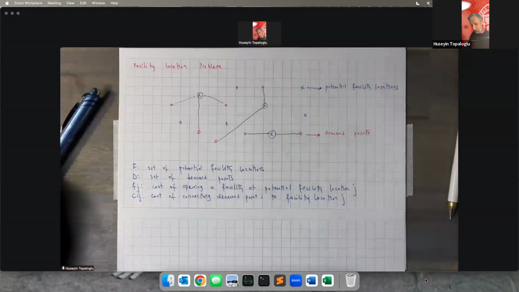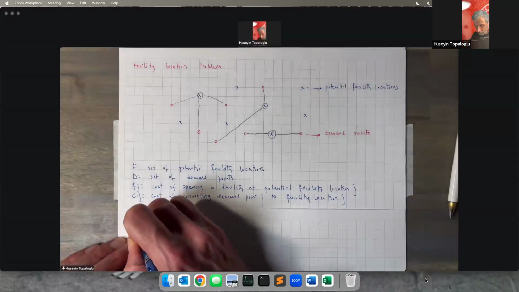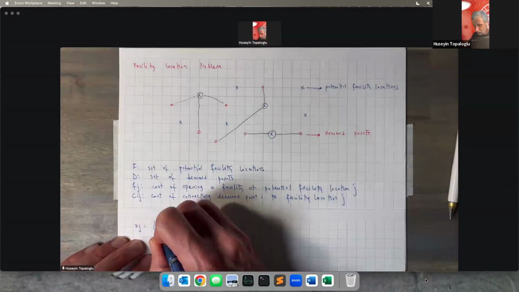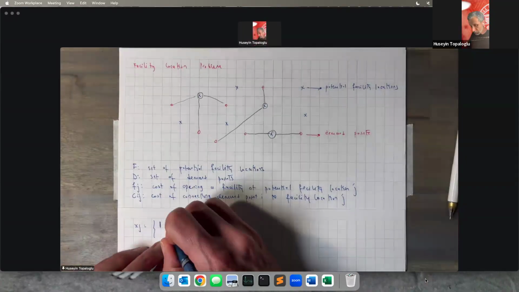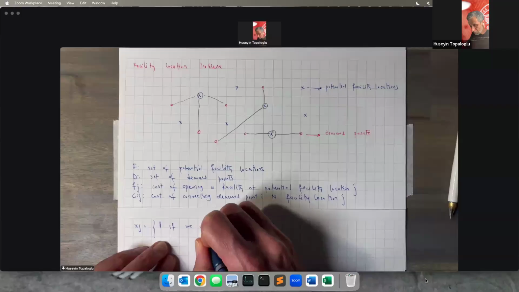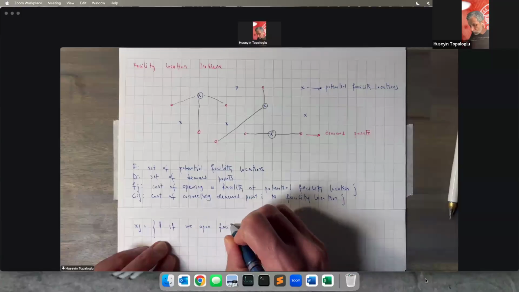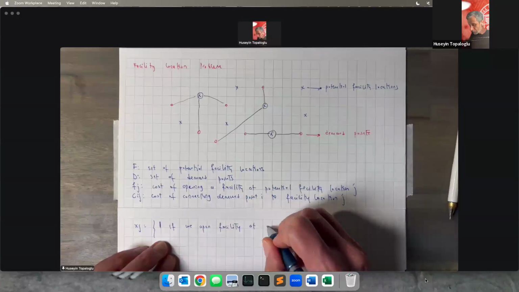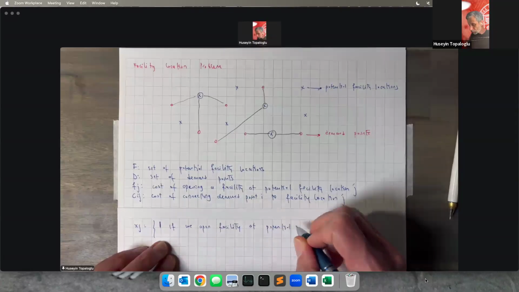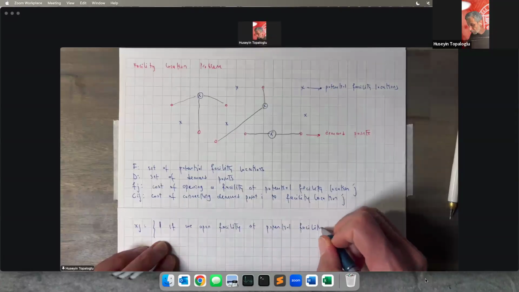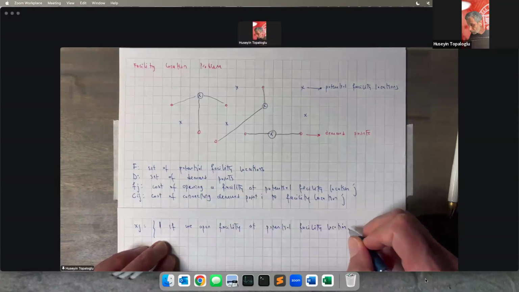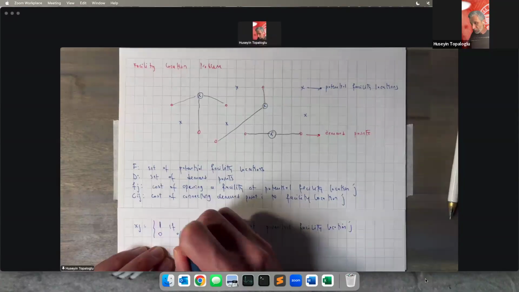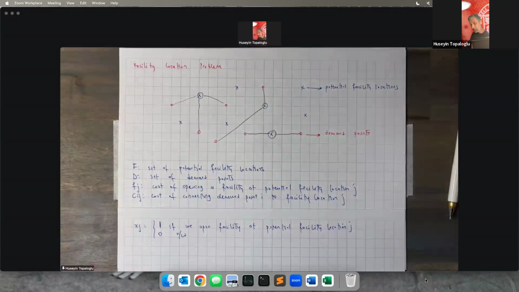So let's let x_j be a binary decision variable. x_j takes value 1 if we open a facility at potential facility location j. Otherwise, x_j takes value 0. So the x_j's are telling me which facility locations will be open.